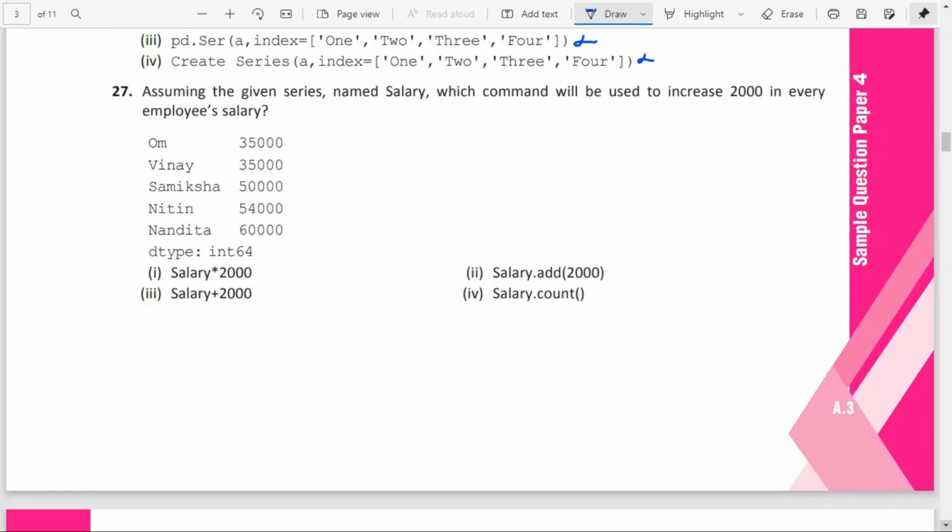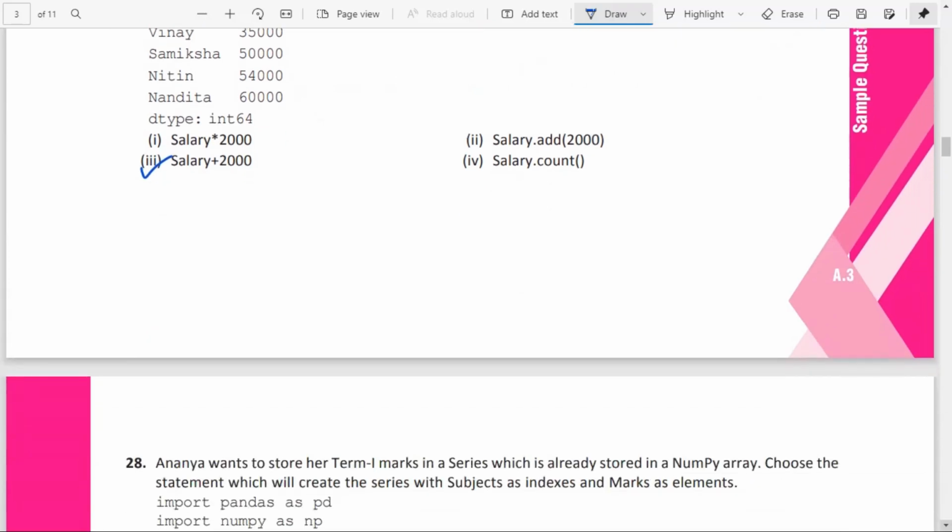Question number 27. Assuming the given series named salary, which command will be used to increase every employee's salary by 2,000? You have to add 2,000 to the salary column, isn't it? So add 2,000 means salary plus 2,000 is enough. Here the add function we cannot use, because the add function is for adding a data series object, that's not required.